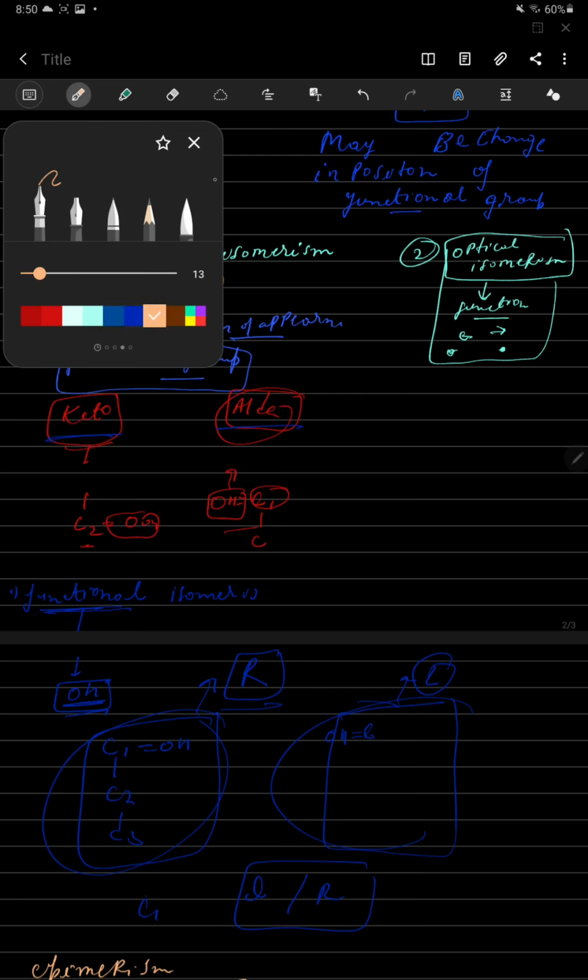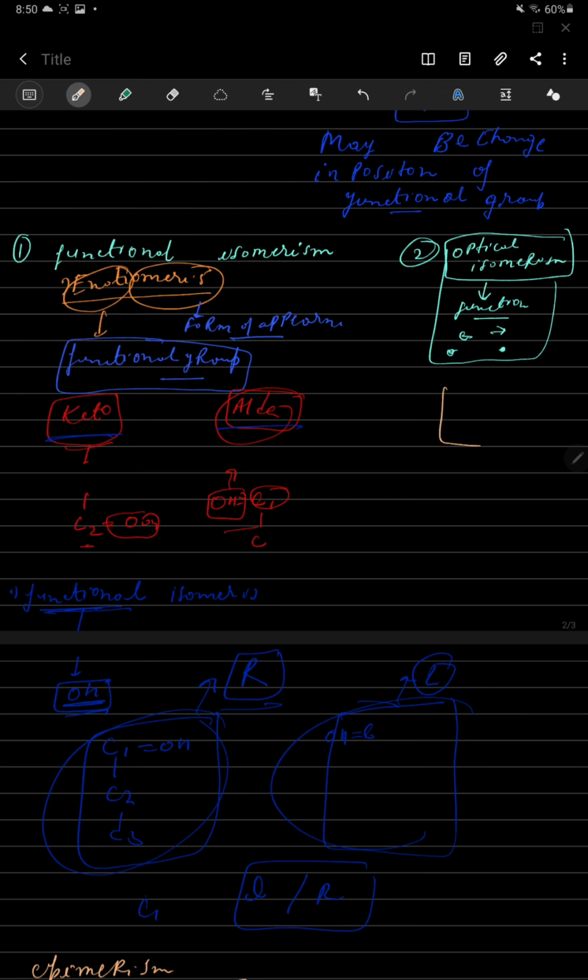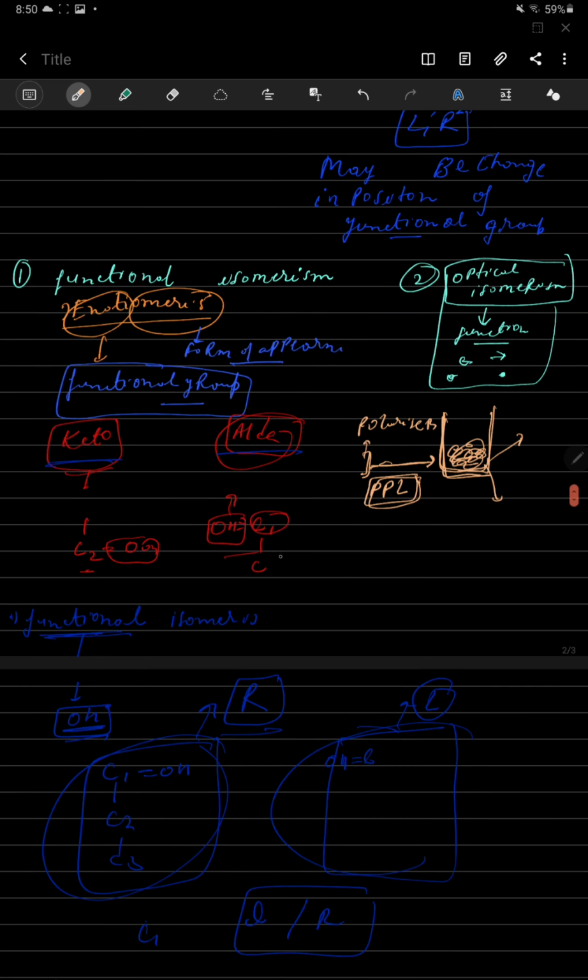In optical isomerism, the main thing is that we have a mixture. It is for the optical. Two compounds differ in their appearance. First we have a mixture, a compound which is like this, and when we pass plane polarized light, light is passed by a specific instrument, the polarizer. When light passes through the polarizer, this compound will send light in two directions.